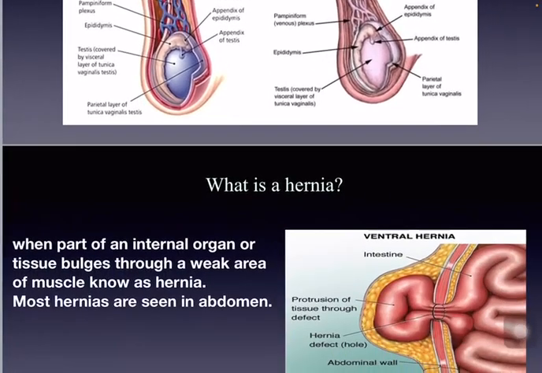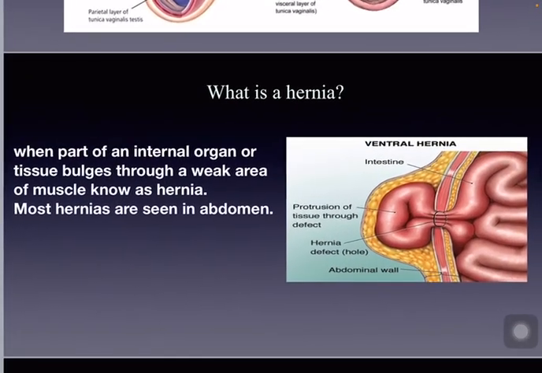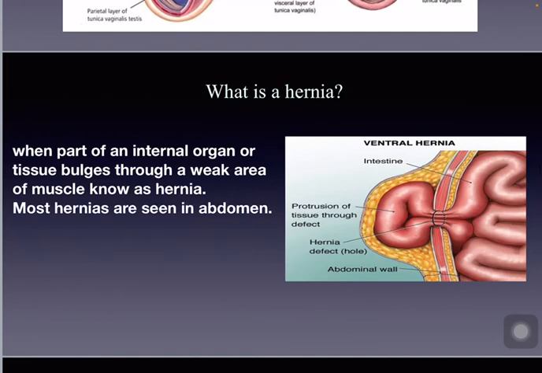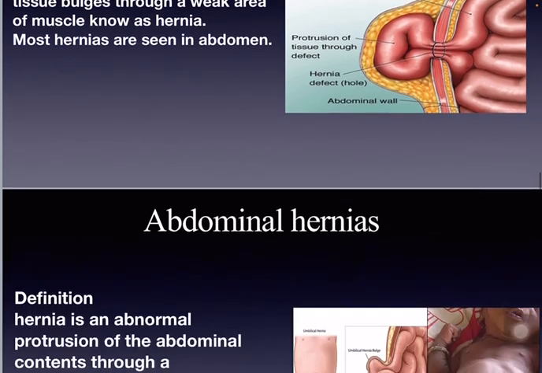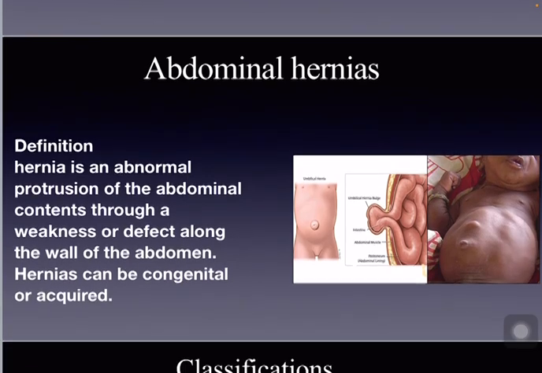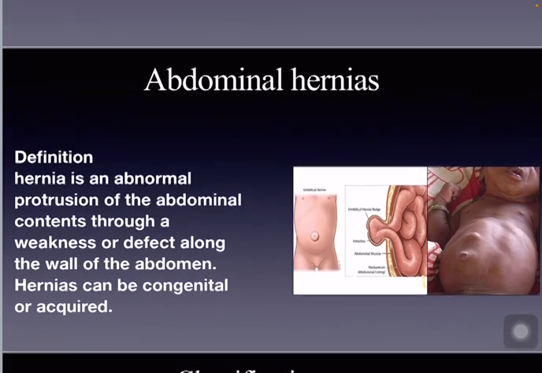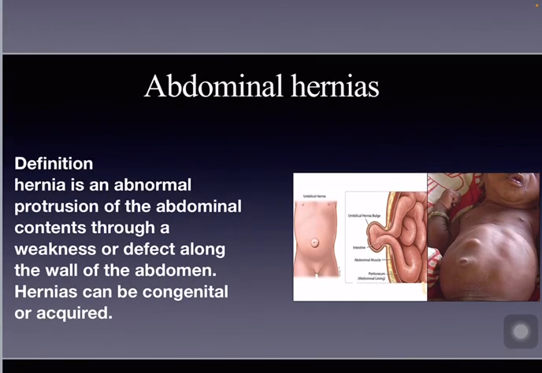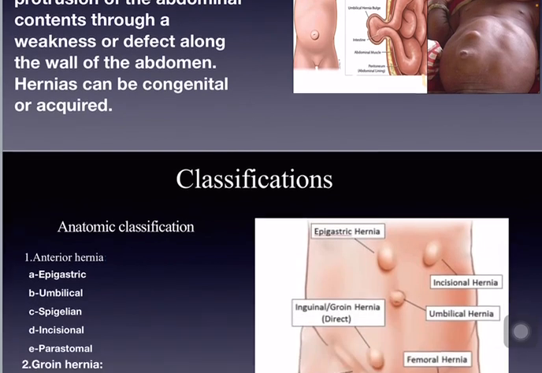What is a hernia? When part of an internal organ or tissue bulges through a weak area of muscle, that is known as hernia. Mostly hernias are seen in abdomen. That is the reason we are going to discuss the abdominal hernias. Abdominal hernia is an abnormal protrusion of the abdominal contents through a weakness or defect along the wall of the abdomen. Hernias can be congenital or acquired.